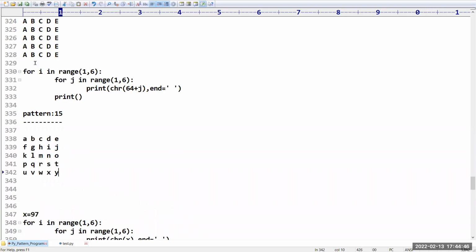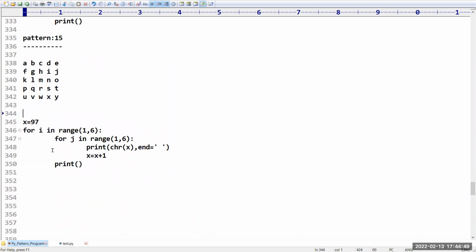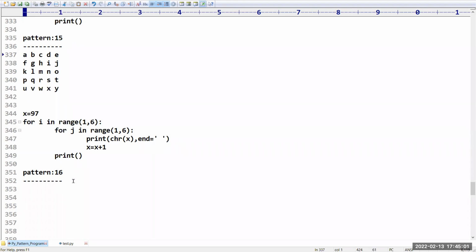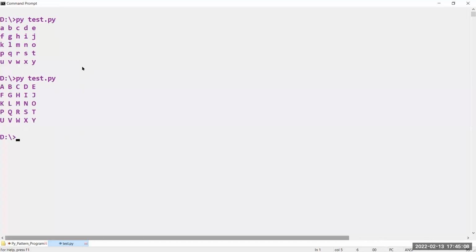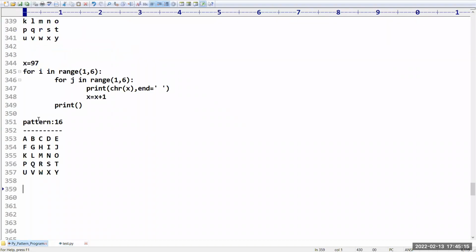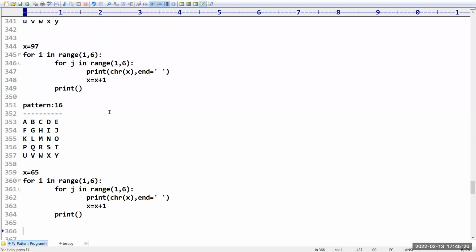I want to print uppercase alphabets. How can you do that? If you want to print uppercase alphabets, what modification do you have to provide? Anyone, could you please confirm? In this program, what modification do we have to do? Yes, very good. 65 we have to take because ASCII values are going to start from 65. Have you observed? We got all the values. This is nothing but how you can print alphabets, numbers, and then stars.